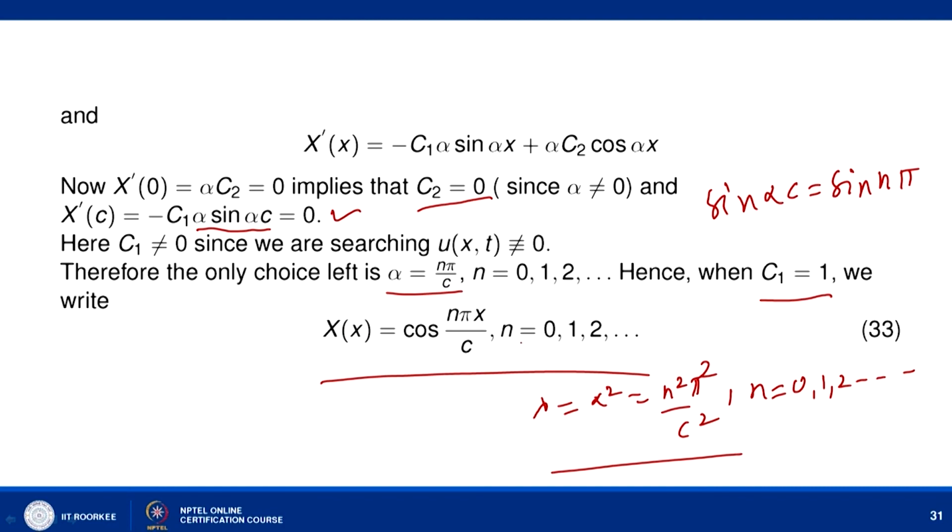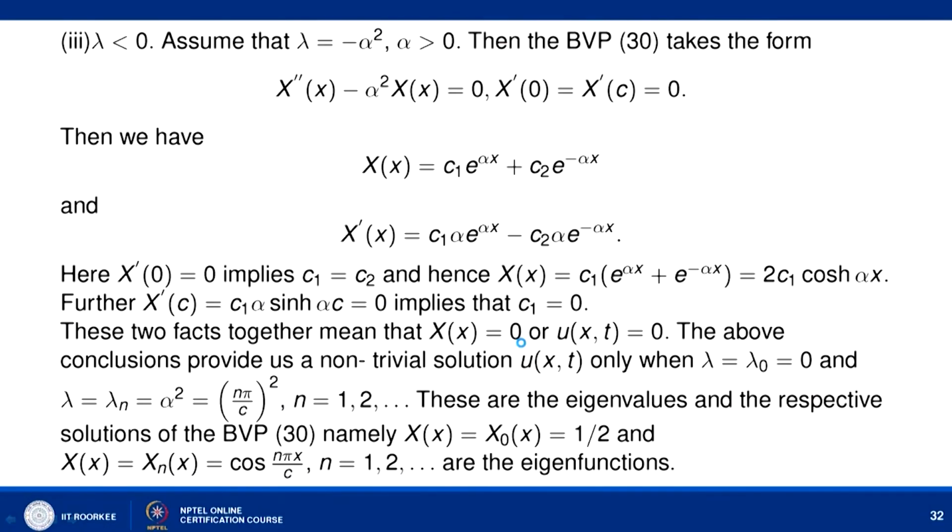Now let us consider one more possibility, that is lambda less than 0. Here assume that lambda equal to minus alpha square, alpha is positive. Then the boundary value problem takes the following form: X double dash minus alpha square X equal to 0 and X dash 0 equal to X dash c equal to 0. When we simplify, we have the relation X of x equal to c1 e to power alpha x plus c2 e to power minus alpha x.